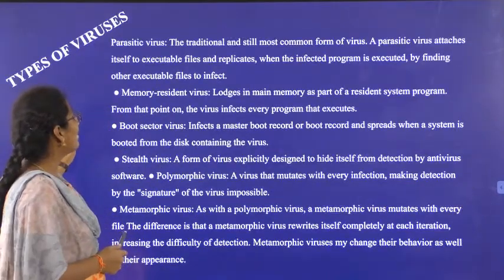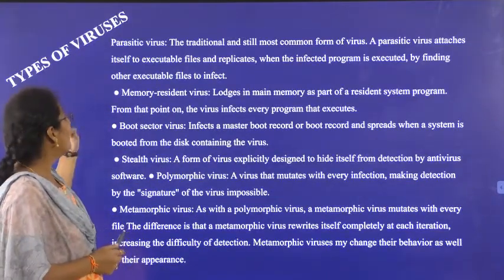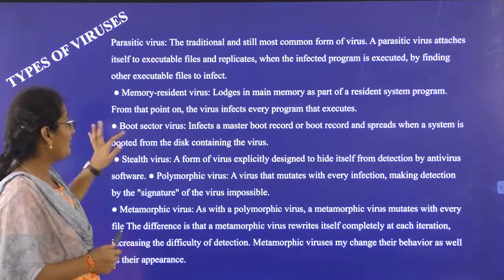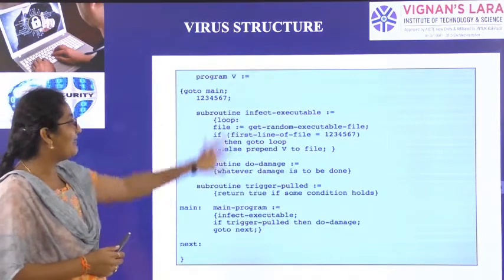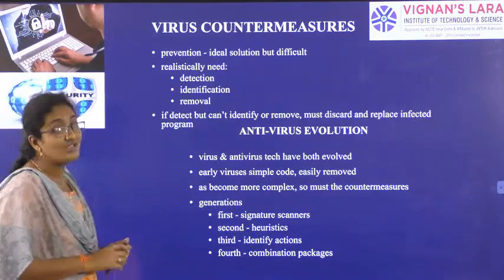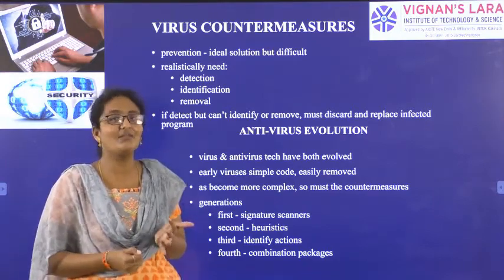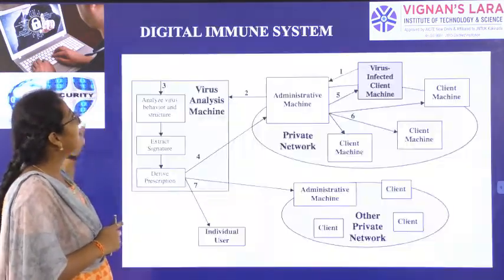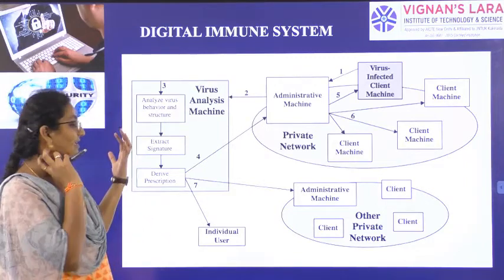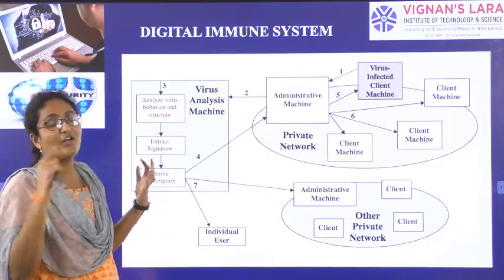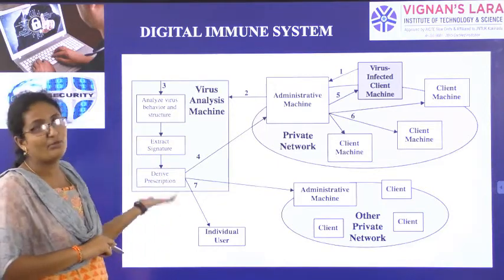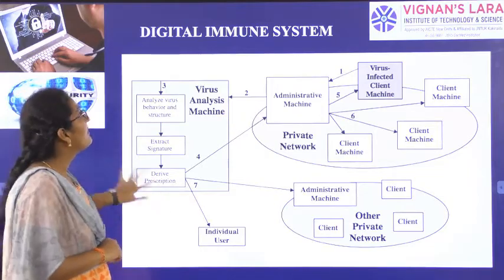Then we saw the types of viruses: parasite virus, memory resident virus, boot sector virus, stealth virus, metamorphic and polymorphic viruses. Then the virus structure in the form of code. Then the countermeasures for viruses, which is antivirus, and antivirus evolution. Then the digital immune system: how, when a virus or any malicious software attacks a network, you provide immunity. We saw that in the form of a diagram.